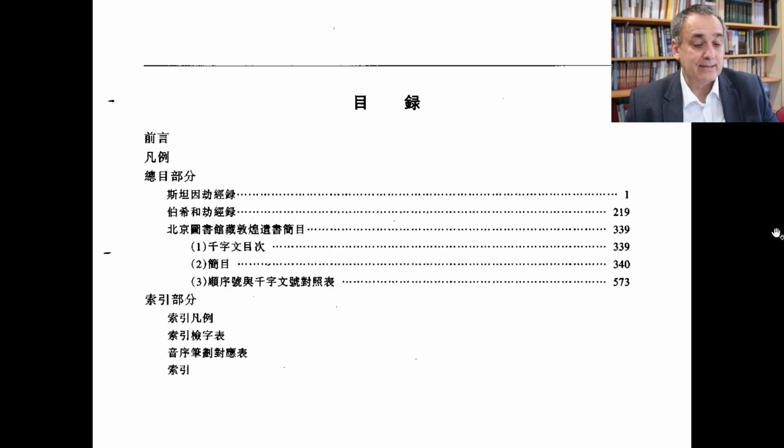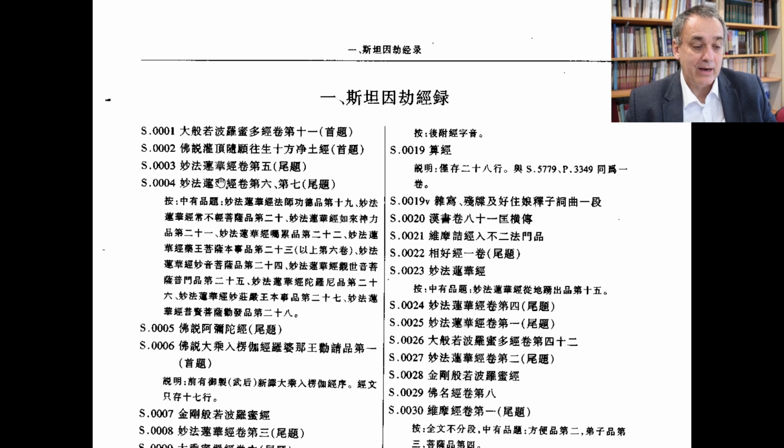And so if you look at the Stein collection, they basically go by Stein numbers, and the Stein numbers are actually changed a little bit because instead of S1, which is the actual Stein number, they added an extra number of zeros, so each number is a 4-digit number, and it becomes more like a database. But by doing that, they actually changed the number, which is, again, not ideal. And obviously, because it's organized according to the press mark, you cannot easily find a text here.